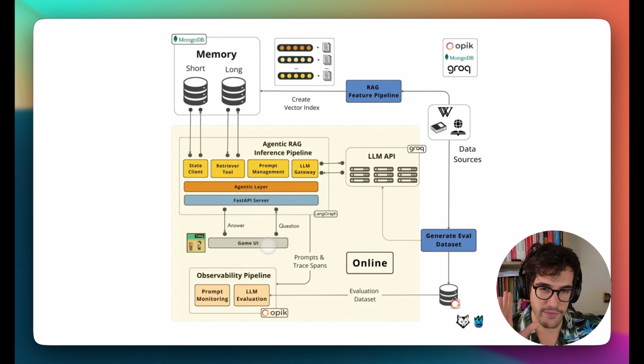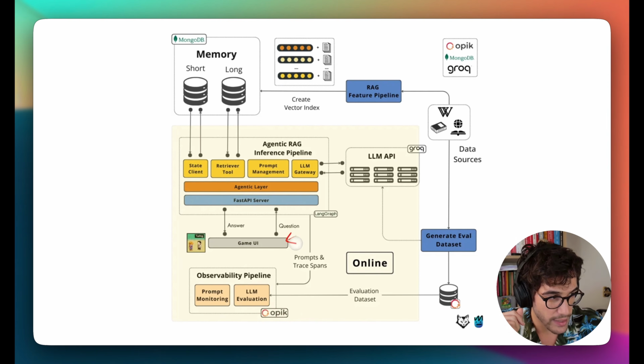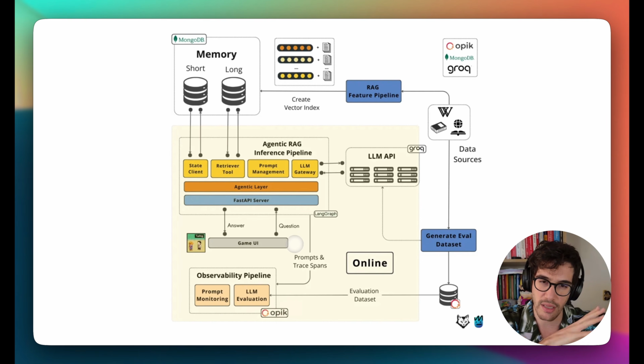So for the online phase, what you need to understand is that we have two main components interacting with each other. We have a game UI. This is implemented using Phaser. Phaser is a JavaScript framework that lets you implement video games that run in the browser, like in Google Chrome or whatever. And that's exactly what we have built. We have built an interface, the PhiloAgents town that you saw at the beginning of this video, with Phaser 3. And that's this module that you see here, this game UI.